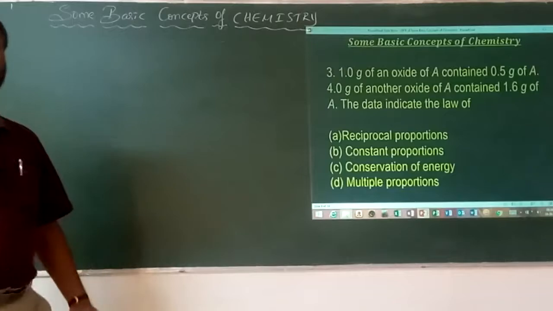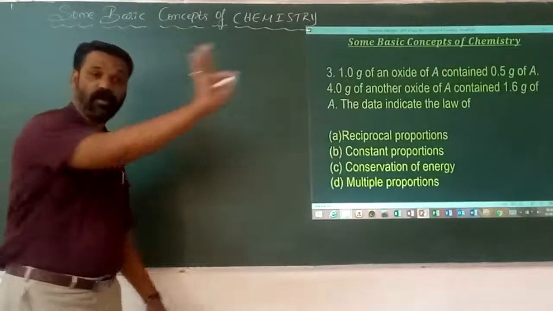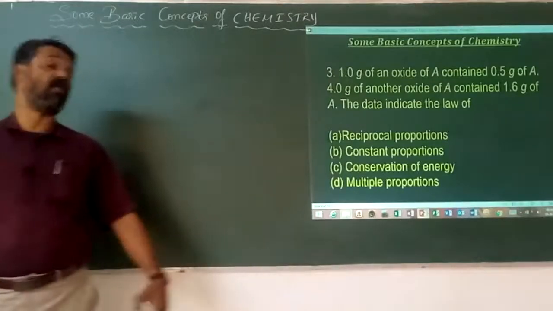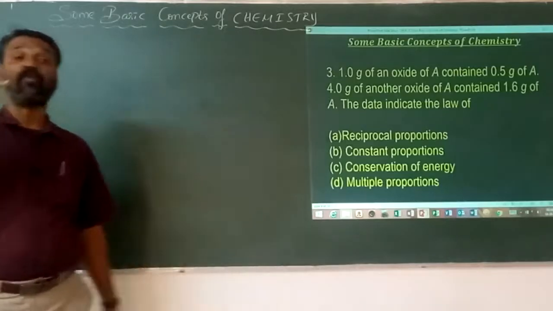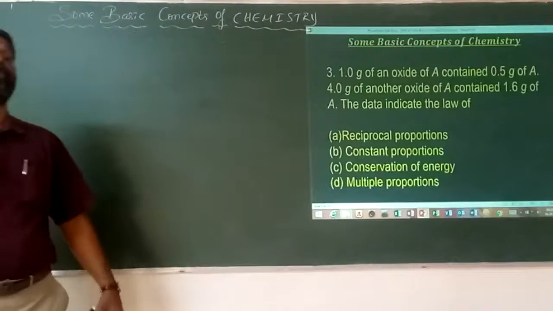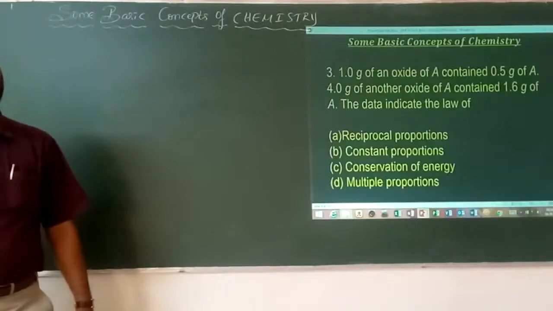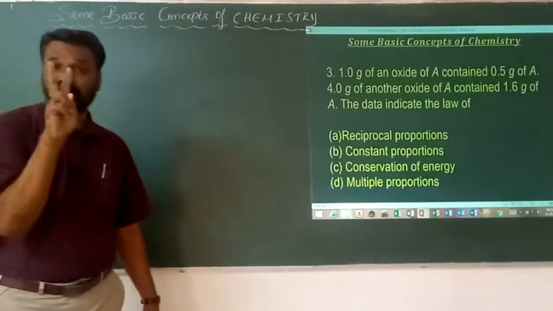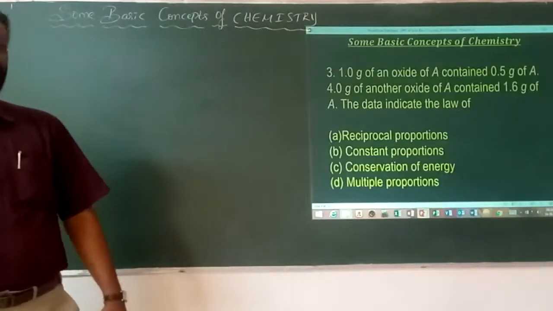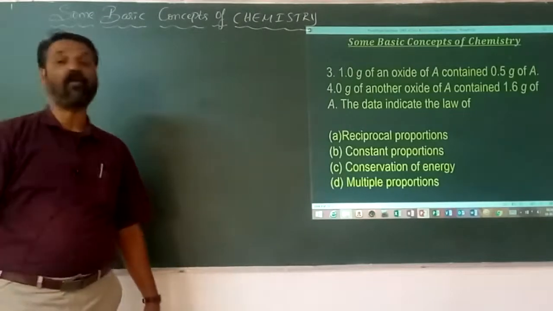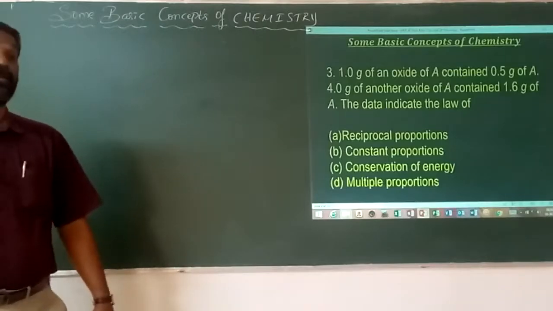So we have 4 major laws of chemical combination. Law of conservation of which one? The mass. The total mass of all the reactants must be equal to the total mass of all the products. For a given compound formed by 2 elements, the ratio must be constant, and that is called the law of definite proportions or constant composition. If it is multiple proportions, we take at least 2 elements, and we must get 2 or more different compounds, and those compounds must combine in such a way that there is a definite ratio in the form of multiples.